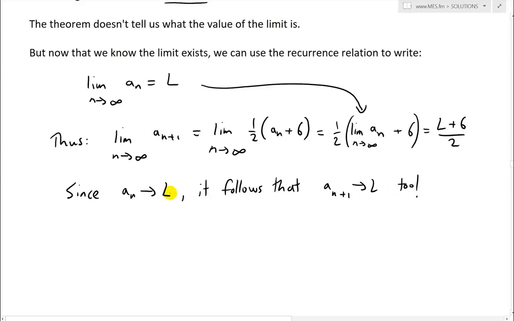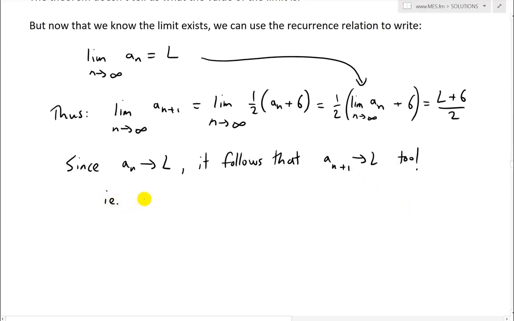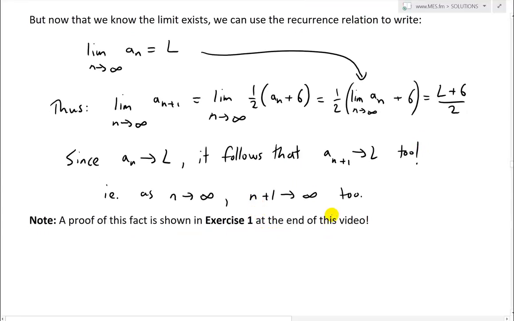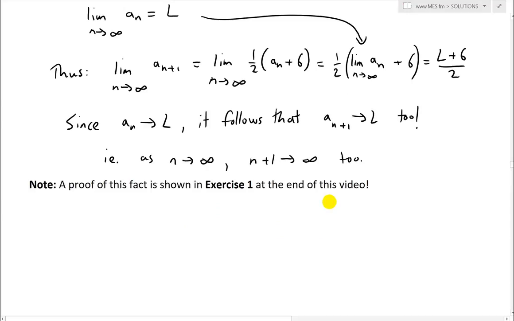Because the limit is L, any term further along, like a_(n+1), is also approaching L. The terms are approaching L. Basically, as n approaches infinity, n plus 1 also approaches infinity, or infinity plus 1, same thing. A more rigorous proof than this, though it's pretty obvious it should be L as well, is shown in exercise 1 at the end of this video, so stay tuned for that very shortly. So thus this limit is also equal to L.